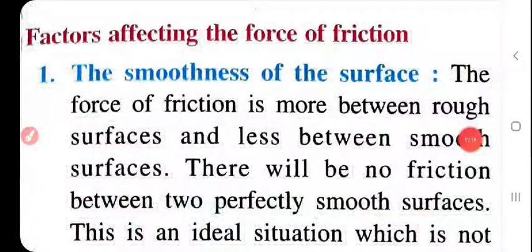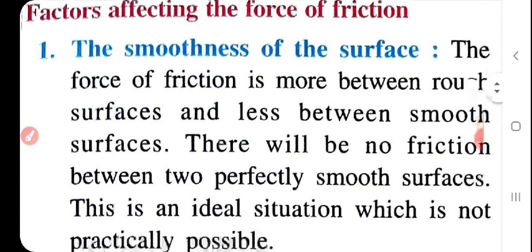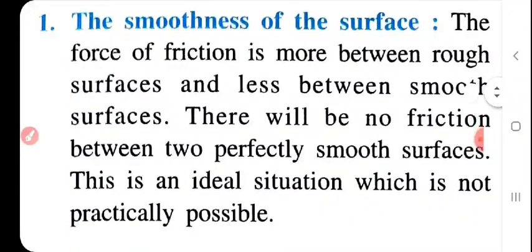Now the next topic is factors affecting the force of friction. What are the factors affecting friction? The smoothness of the surface. That's why whenever water or oil falls on a plain surface, we easily slip, because the surface is smooth and the friction will be very less. The force of friction is more between rough surfaces and less between smooth surfaces. There will be no friction between two perfectly smooth surfaces. This is an ideal situation, which is not actually possible.